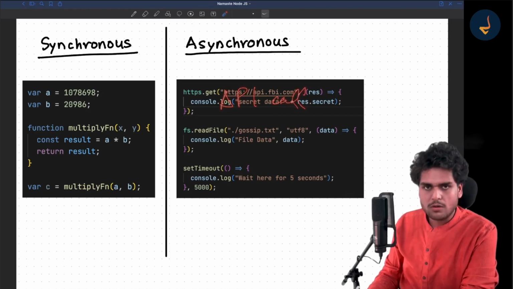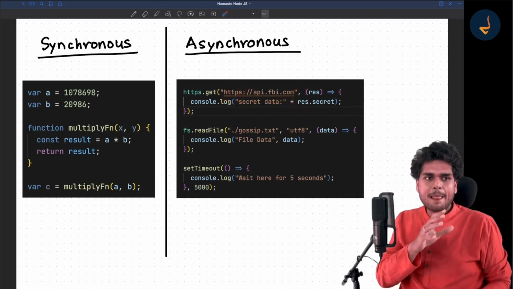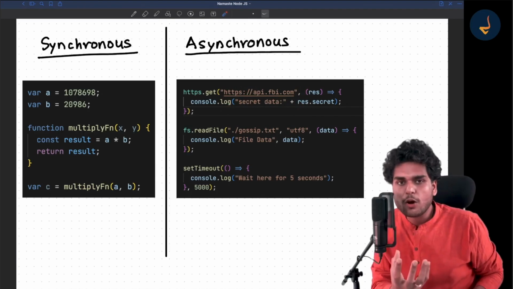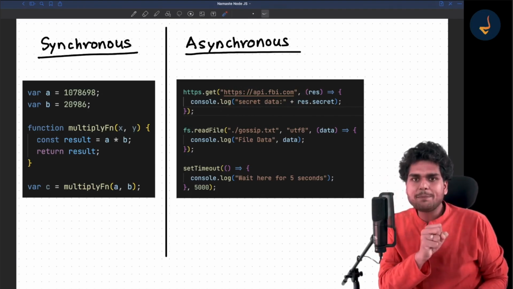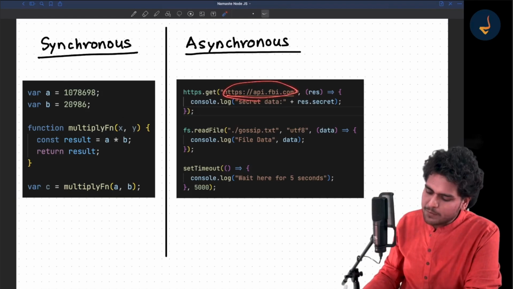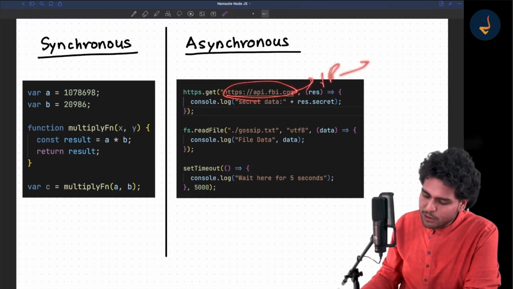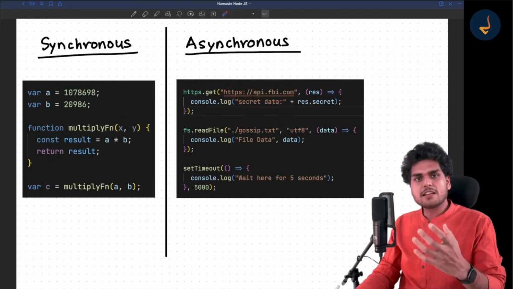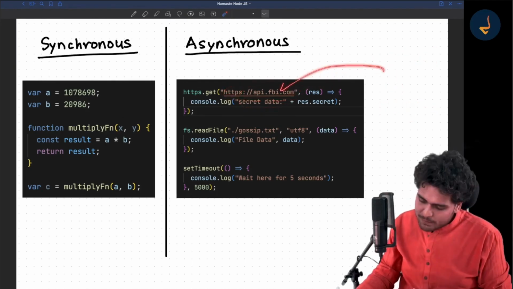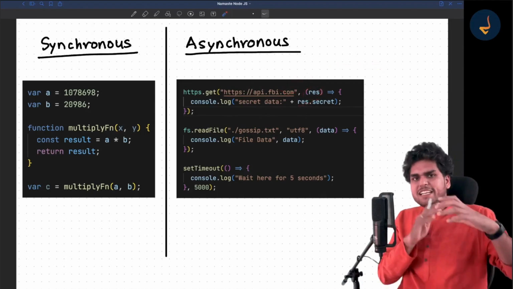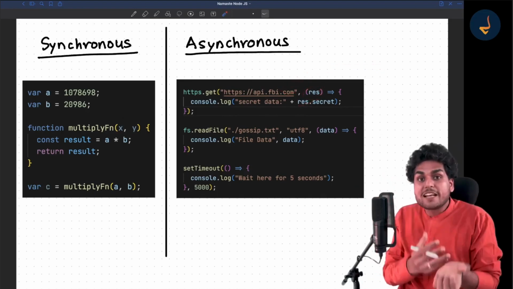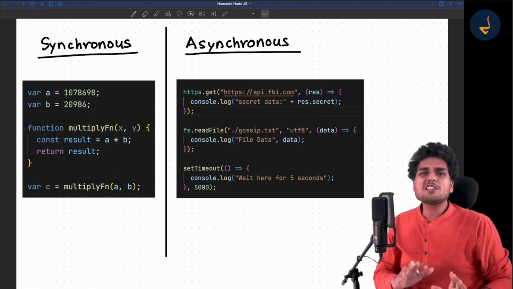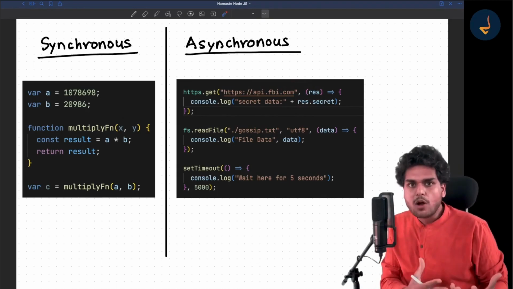API call is slow. Suppose you are making an API call, then the computer has to do a lot of work, right? It has to fetch the IP address. See, this is a domain name, then the domain name maps to an IP address, then go to the IP address, go to the server, and in that server, a response will come. Then the response is passed through HTTP. There is an HTTP protocol, then it will come back. So it takes like 100, 200 milliseconds to finish an API call, right? JavaScript engine does not love it, because it can block.